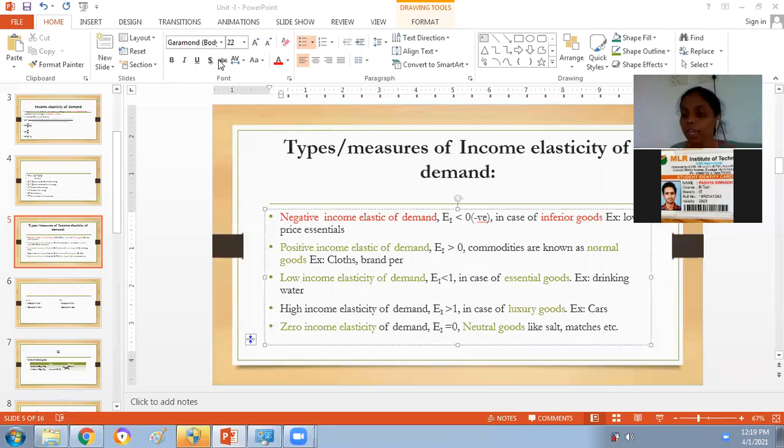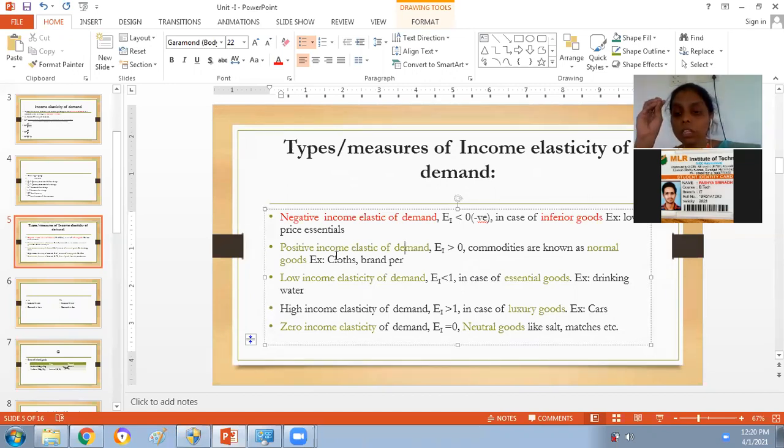Here what happened is, as the income increases, the demand for your product decreases. Vice versa, opposite directions. Okay, such a demand we will call negative income elasticity of demand. The second type of products that we have is positive income elasticity of demand.